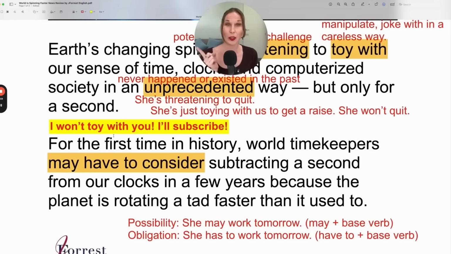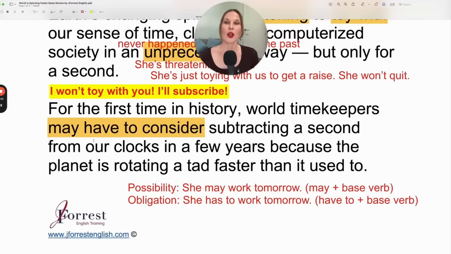Well, in reality, they may have to consider subtracting. So consider means they're going to decide if it's necessary or not. They're going to discuss it to see what they should do. But then may is a possibility. So right now we know that this is just a potential. It may not happen. May have to consider subtracting, removing a second from our clocks in a few years.